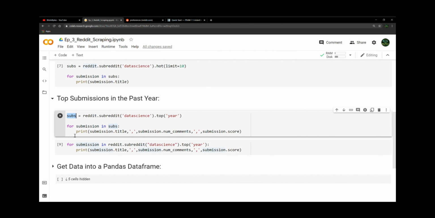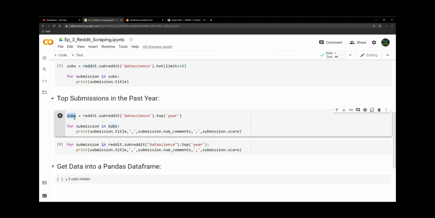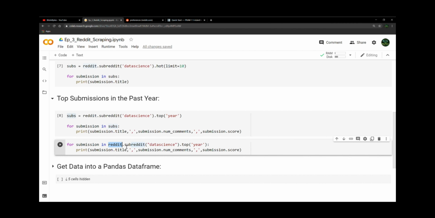And so in option 1 here, we're using the same format that we had before, where first we create an object and then we loop over that object. In option 2, we're going to get the exact same result, but instead of looping over an object that we created, we're going to loop through the actual query. And so the output is a little bit different here.